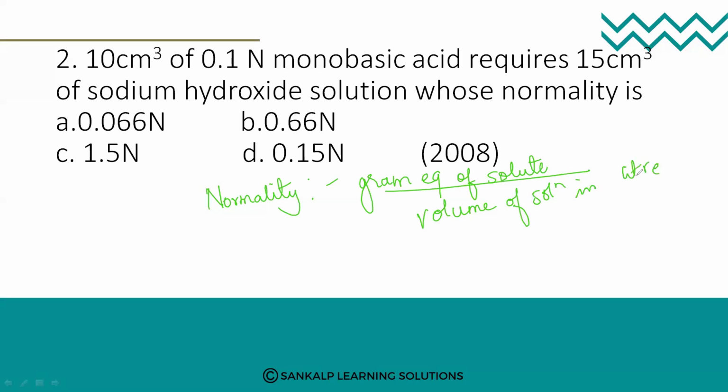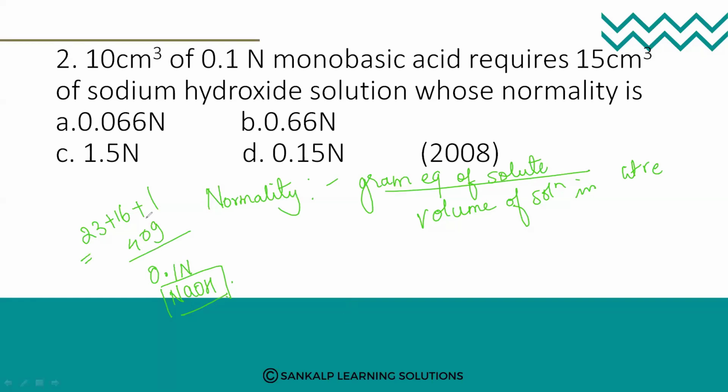Suppose I want to prepare 0.1 normal NaOH solution. Now for NaOH, sodium is 23, oxygen is 16, plus hydrogen is 1. So how much is it? 40. So 40 grams. So what is the gram equivalent weight of sodium hydroxide?